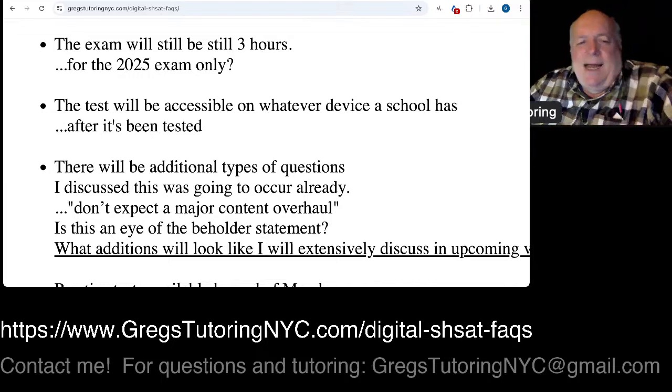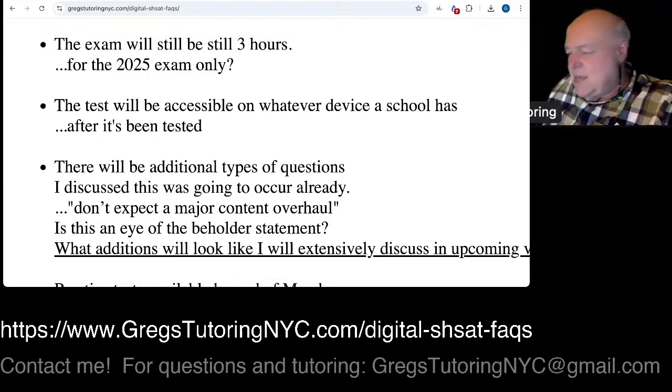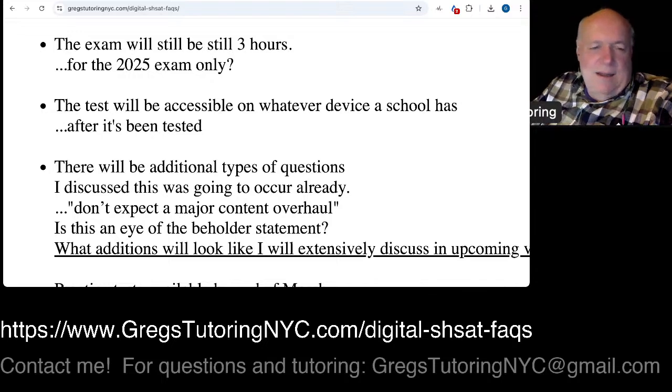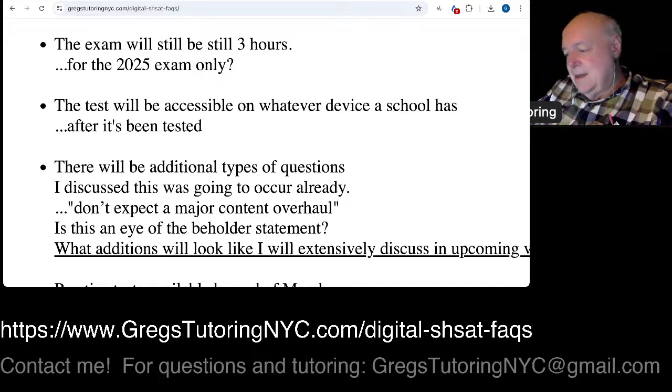Now, I kind of 100% agree with that. And at the same time, I'm kind of half cringing because a switch to a digital exam is a big switch. So to say it's not a major content overhaul is a little, it's causing me to get high pitched there. Now, yes, it's still going to be grade level material and grade level content, but now with the digitizing, there is going to be other opportunities for the exam to do things in different ways.